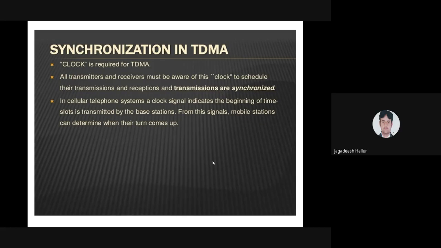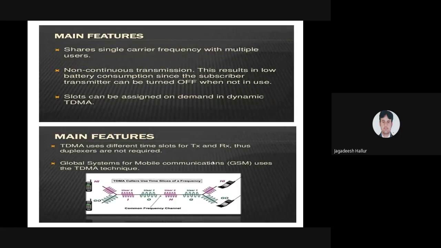That has to be synchronization. Synchronization is nothing but what? One has to know the other. That is, the transmitter has to know the receiver, and the receiver has to know the transmitter. That is why synchronization is required. In TDMA, the particular time slot or the particular clock has to be mentioned in that information because synchronization is required between the transmitter and the receiver. And whatever we have seen in the FDMA technique, the features of FDMA, the same features and the same procedure we are following for TDMA also.